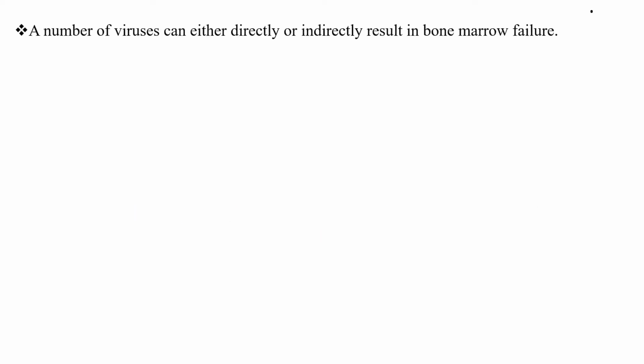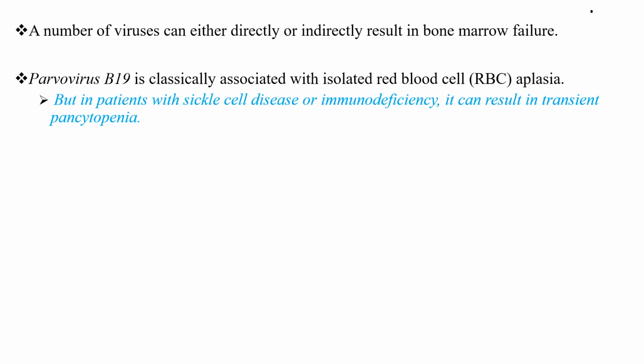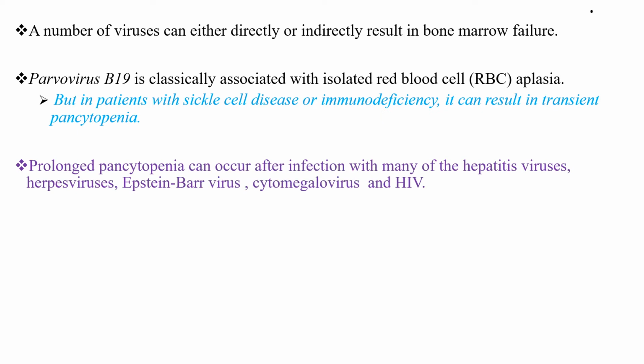A number of viruses can either directly or indirectly result in bone marrow failure. Parvovirus B19 is classically associated with isolated red blood cell aplasia, but in patients with sickle cell disease or immunodeficiency, this virus can result in transient pancytopenia. Prolonged pancytopenia can occur after infection with many of the hepatitis viruses, herpes viruses, Epstein-Barr virus, cytomegalovirus, and the retroviruses.